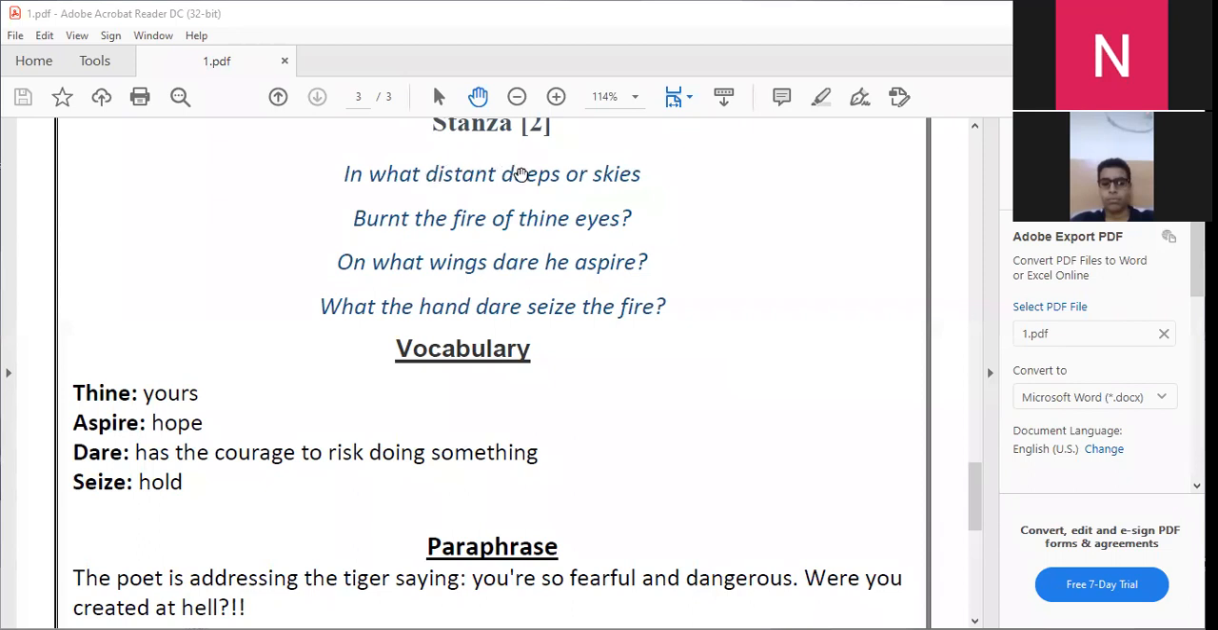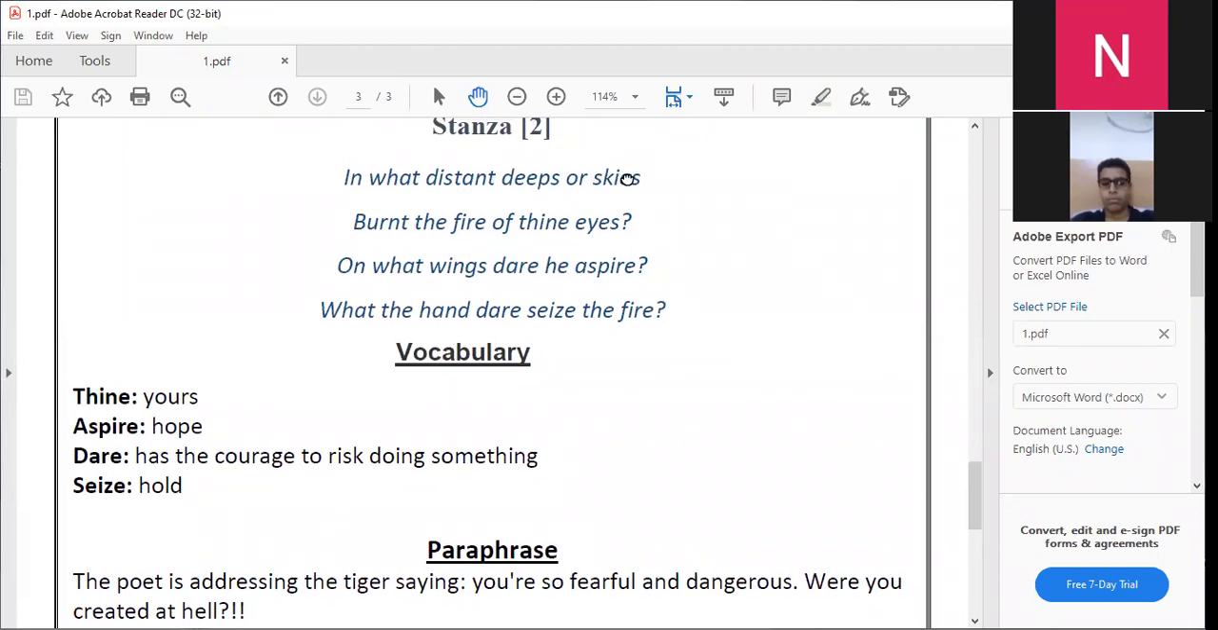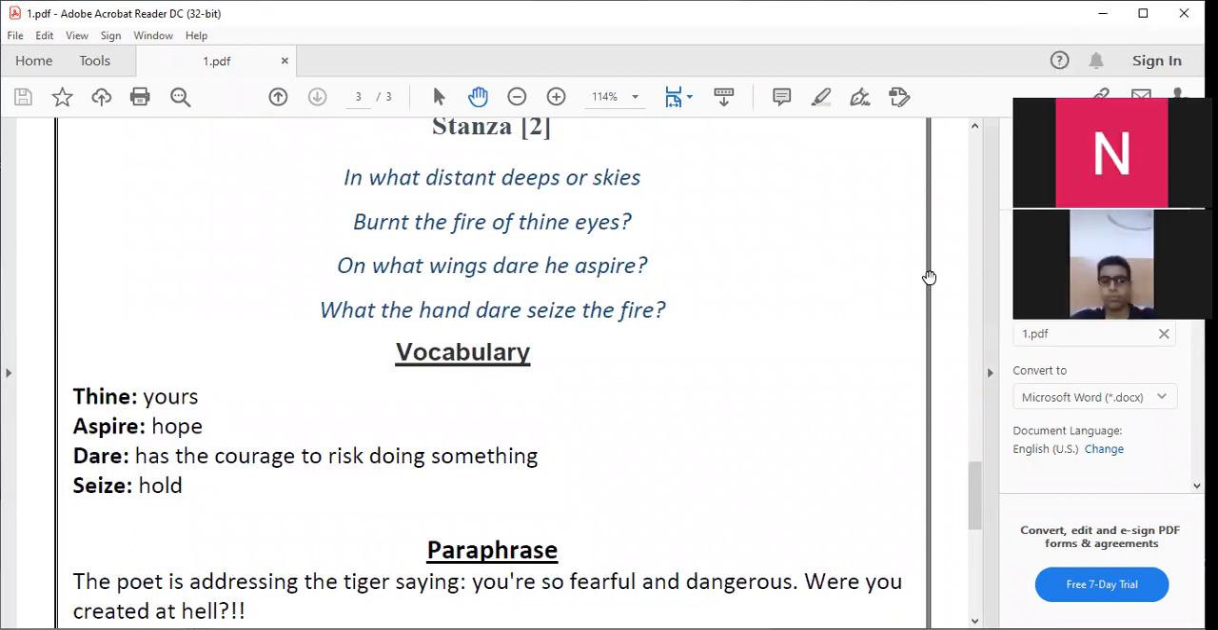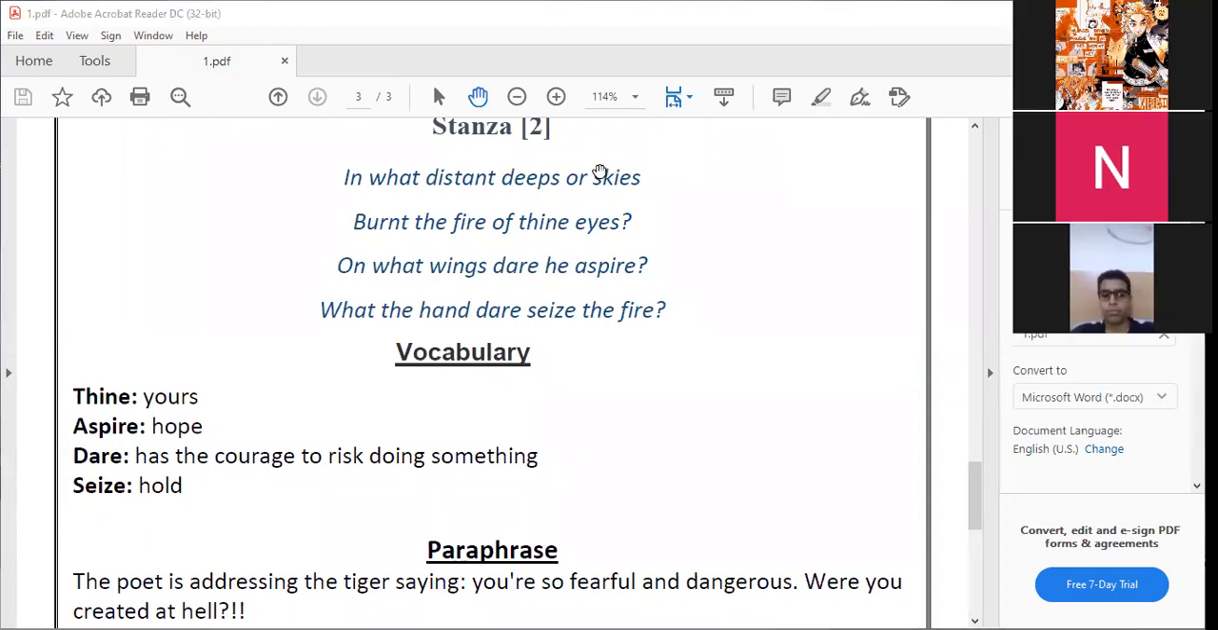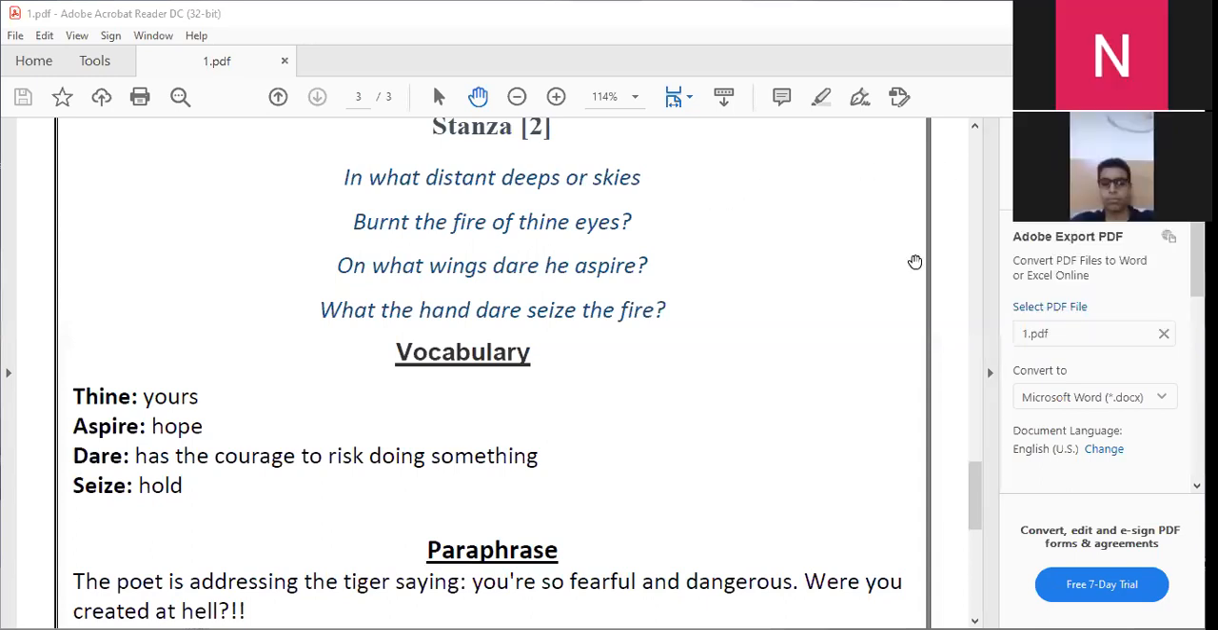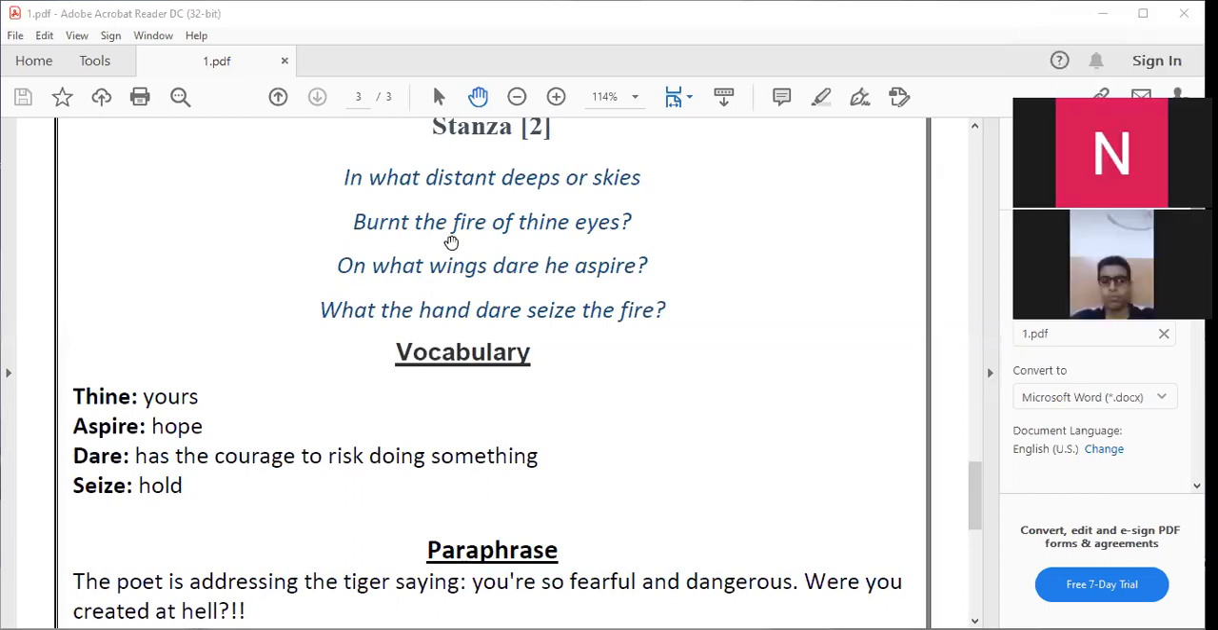What does he mean by the two words distant deeps and skies here? Distant deeps or skies? Can you tell me, anyone? Yes, Nur Khalid, can you unmute yourself? Heaven and the hell. Yeah, here he used these two words as symbols. Deeps is a symbol of hell, and the skies is a symbol of heavens or paradise.